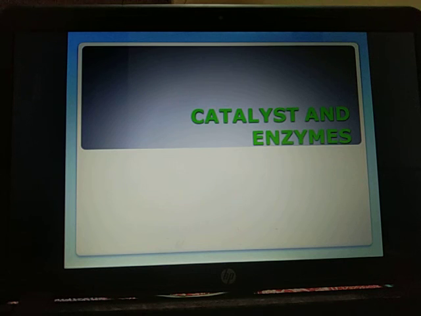They do not initiate the reaction. Activation energy: they lower the activation energy required for starting the chemical reaction. Next is complexes: they form short-lived complexes with the substrate molecule. The end products of the reaction are not changed by the catalyst and the enzymes.